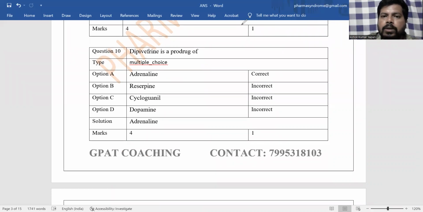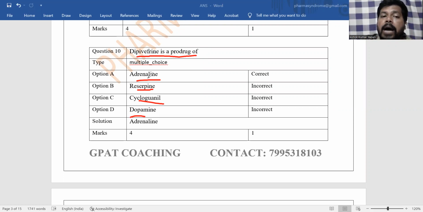And next question. The next question is dipivefrin is a prodrug of. So adrenaline, reserpine, cycloguanil, dopamine. Again, dopamine is a neurotransmitter and it is also chemically a monoamine as well as a catecholamine. And cycloguanil is an anti-malarial drug. That is a prodrug. And reserpine is an antihypertensive drug, generally from the plant source Rauwolfia serpentina.